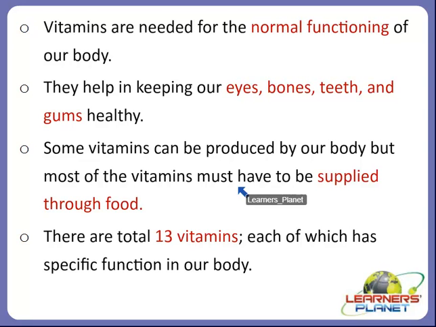So the human body uses these substances to stay healthy and support its many functions, and that is why our body needs vitamins to stay healthy, right? Because they are not produced by the human body, they must be obtained from the diet. And that is why we have seen that there are a total of 13 vitamins, each of which has a specific function in our body, right? So we discussed the chart that included the 13 vital vitamins.